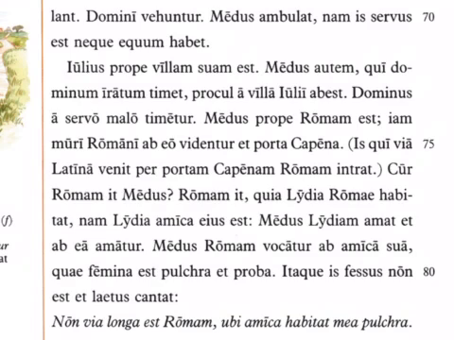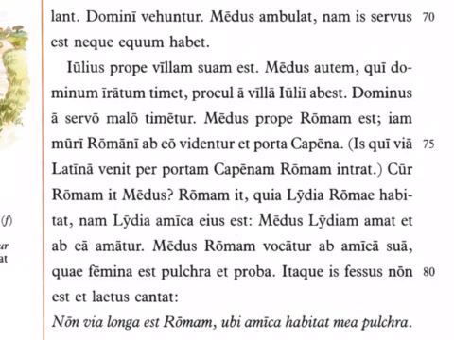Now, I will point out about amica, it can mean girlfriend or just simply a friend who is a woman, right? So here, Lydia does happen to be his girlfriend, we'll see later. So the reason that Medus is going specifically to Rome after he runs away is he wants to meet up with his girlfriend. Medus Lydiam amat, Medus loves Lydia, et ab ea amatur, and is loved by her.